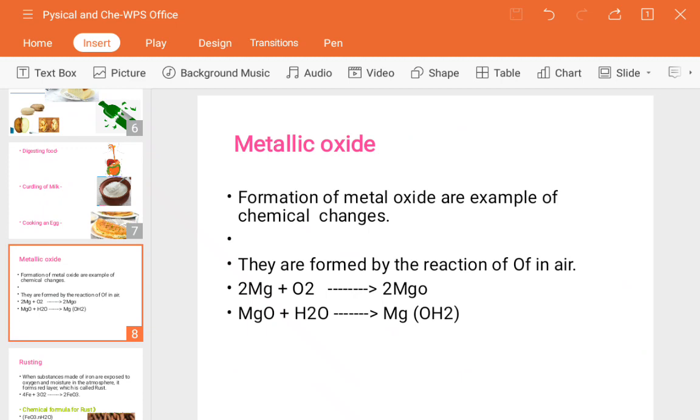You can test it by using a litmus paper. We have learned how to use the litmus paper. You can check it, and you will see that red litmus will convert into the bluish one, because the products formed due to the metallic oxide are basic in nature, so it will convert into blue. So this was a good example of metallic oxide.